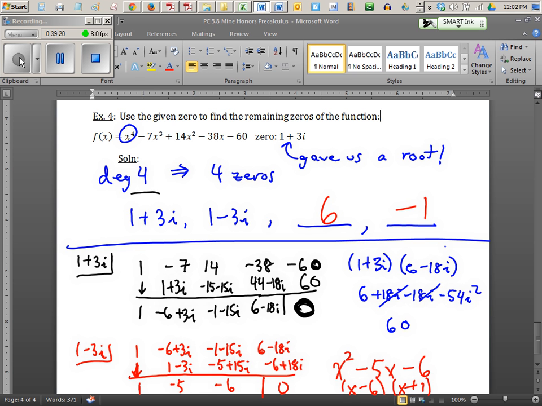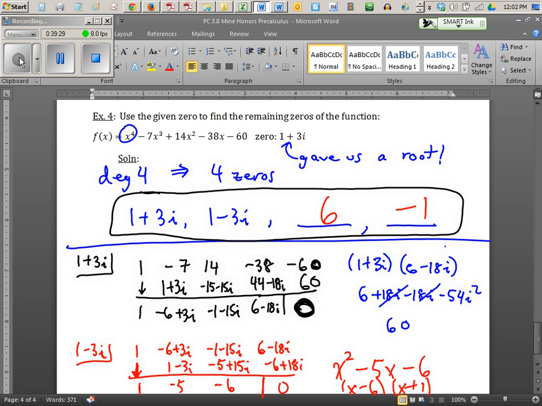The final answer is in the middle. I'm circling it in black right now. 1 plus 3i was given. 1 minus 3i, that was a freebie from the conjugate. 6 and negative 1 came from the synthetic division. I think you should practice this tonight on number, whatever it is, 25 or whatever. It's about as hard as the math gets.